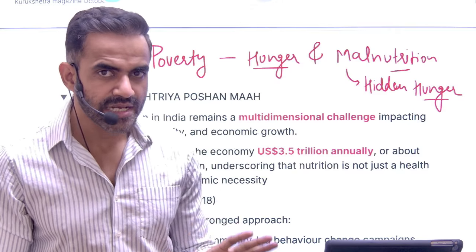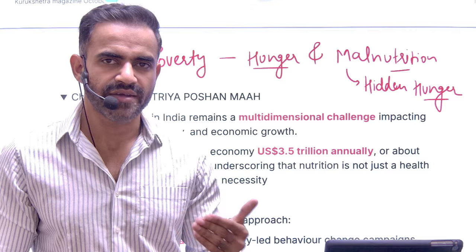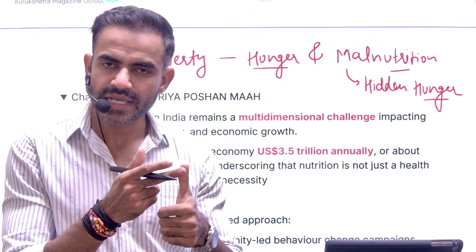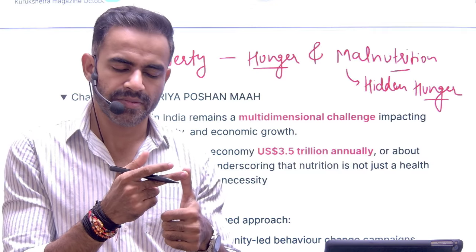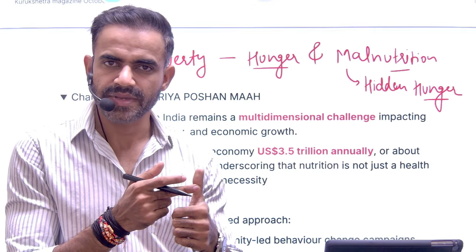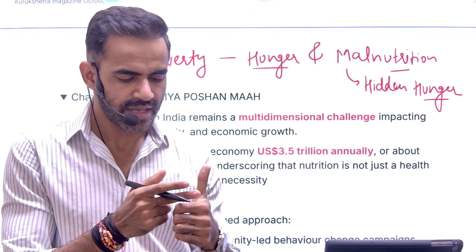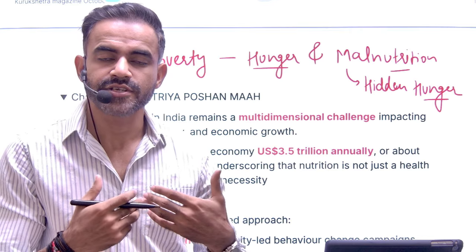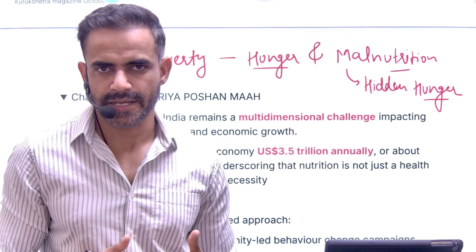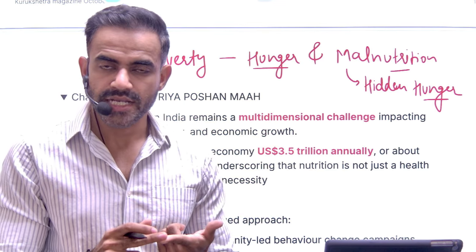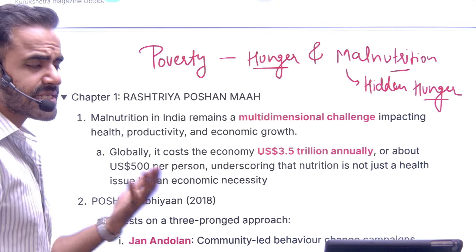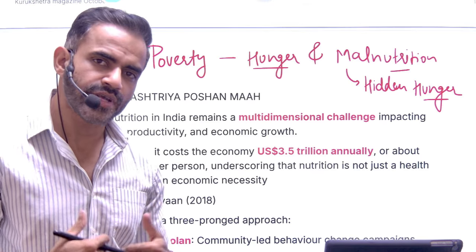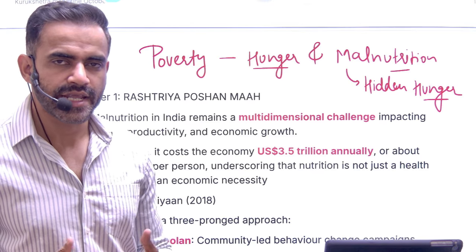Okay, so these are some of the basic terms you should have a crystal clear idea about. Poverty simply means less money, you don't have sufficient money for a basic minimum life. Hunger simply means insufficient calorie intake. Malnutrition basically means insufficient micronutrient intake. That's why it is also referred to as hidden hunger. Obesity simply means excessive intake of nutrition or excessive intake of calories.